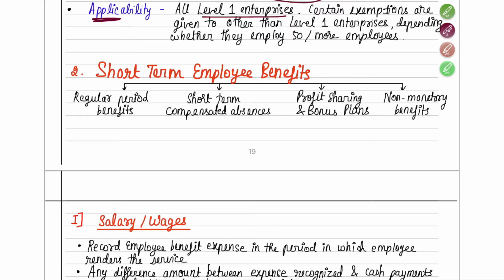It is compulsorily applicable on level 1 enterprises, and for other than level 1 enterprises, certain exemptions are given. If they don't fall under the exemption, then they will have to apply. Example here, depending on whether they have employed 50 or more employees, some exemptions would be given to them. Not that important.